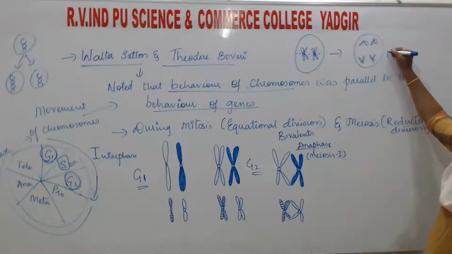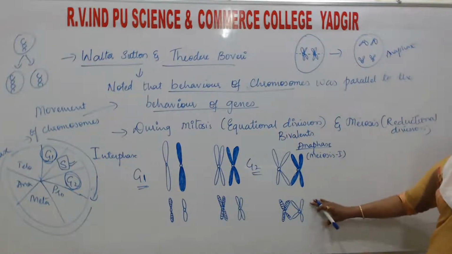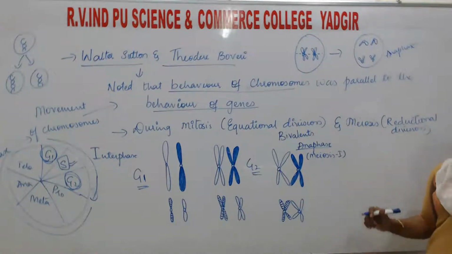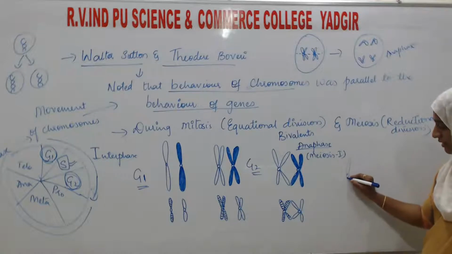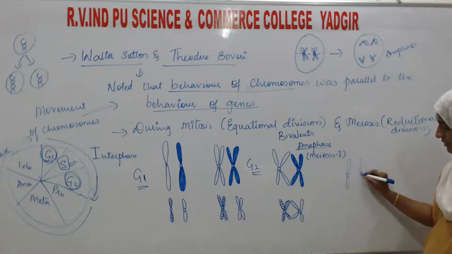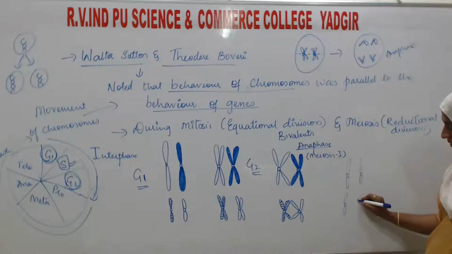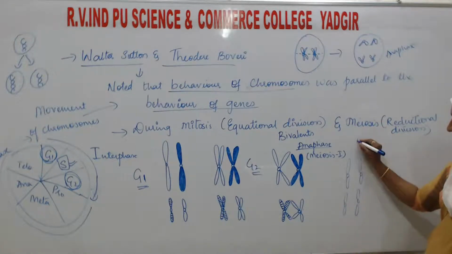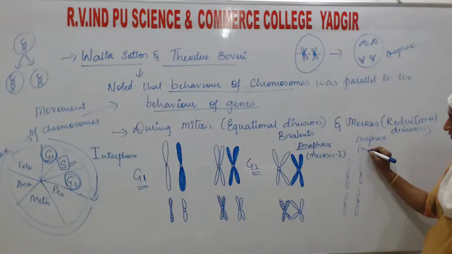So this is the anaphase. In this way, they are going to separate from each other, and when they separate, they will form a structure like this. This is the anaphase of meiosis 2.